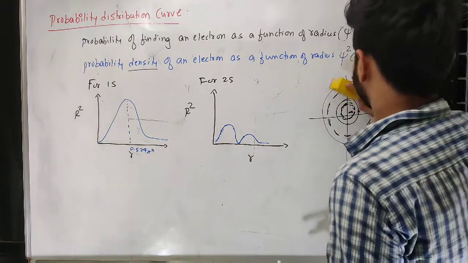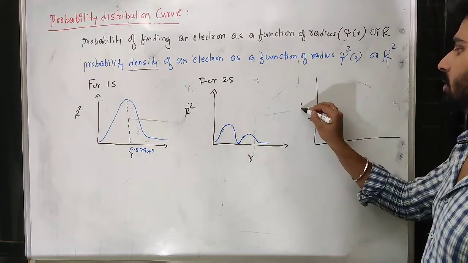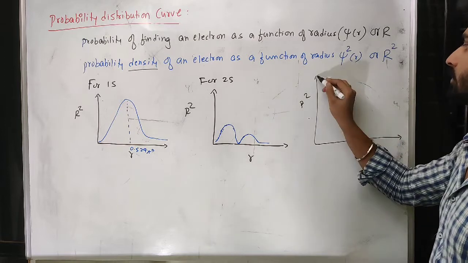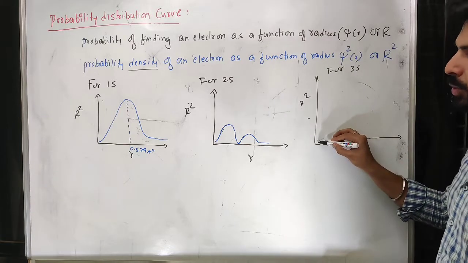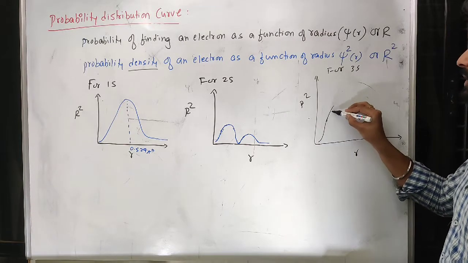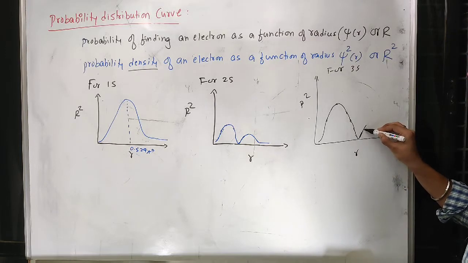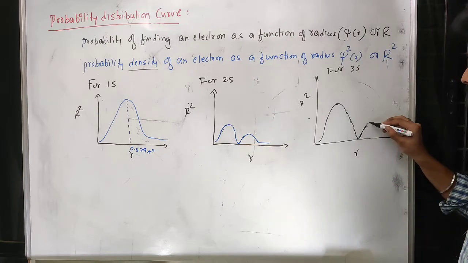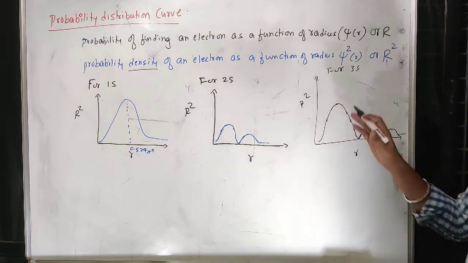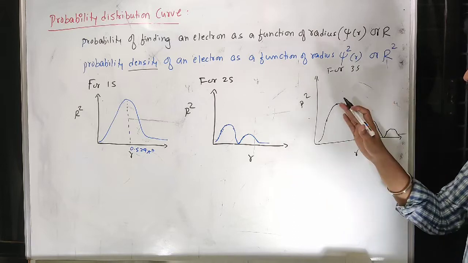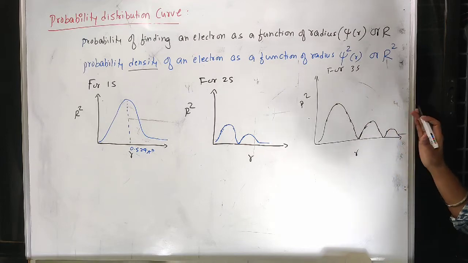So for 3s, if you draw r square versus r, same goes. Near the nucleus you won't expect much, but thereafter density will be more, then 1s will come, so 2s will come, then it will go like this. So it's the 3s electron distributed in 3 different ways, like maximum, definitely maximum near the nucleus, no doubt, but its value decreases like this.